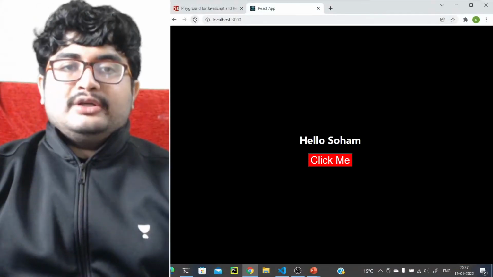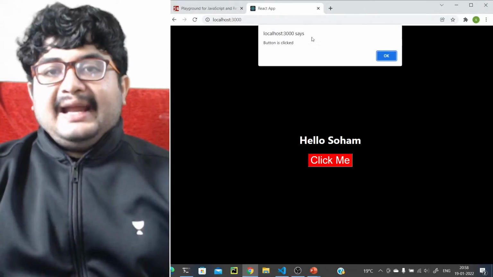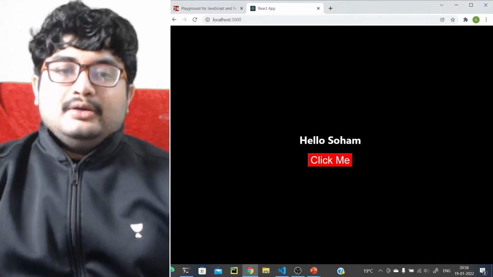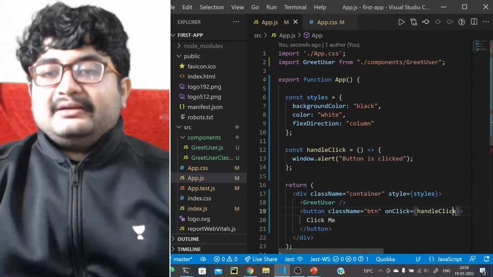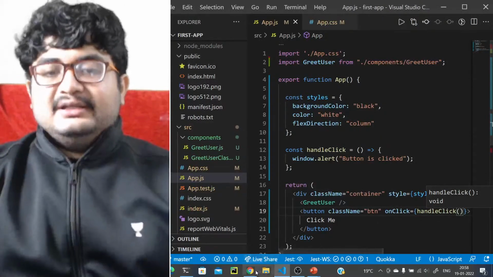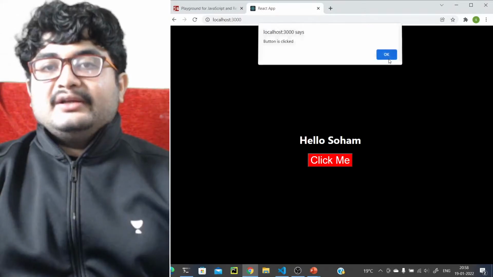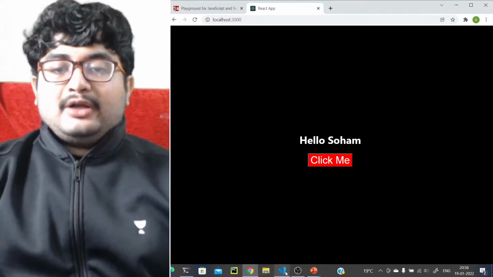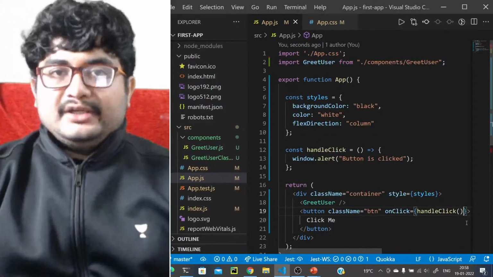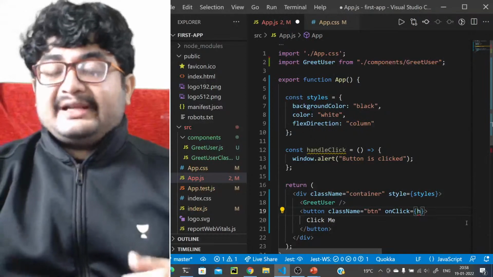Now let's reload this. Okay, let's click this now and see, and it gives the window.alert that button is clicked, right? What if you actually call this function? Let's say you do it like this. What will happen then? Just save this, and whenever you open it, this will be triggered. It will always be there. That is because you are actually calling it here only. You are not making it trigger when the button click is triggered.